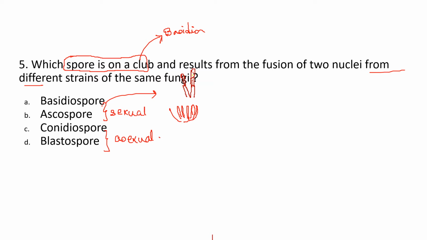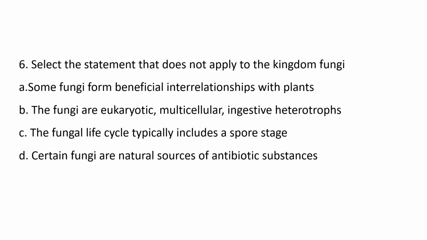So that is what we are talking about here. We want that. So the answer will be the basidiospores. Yeah, so A is the right option.